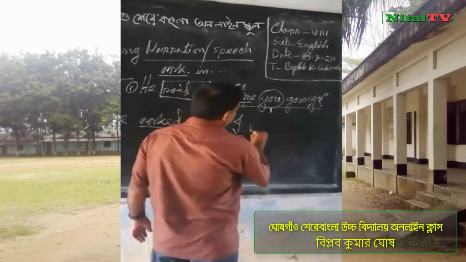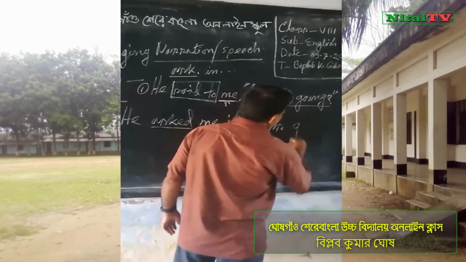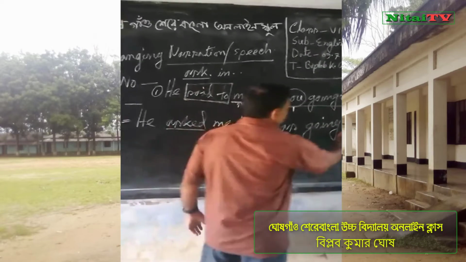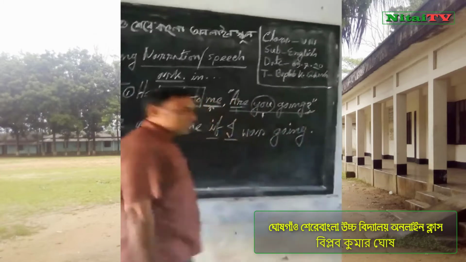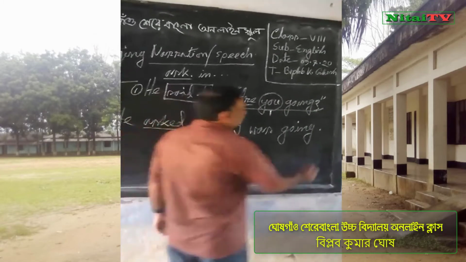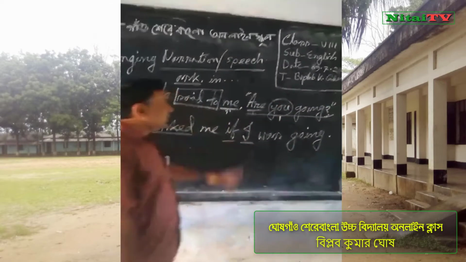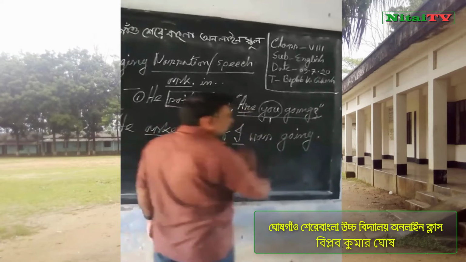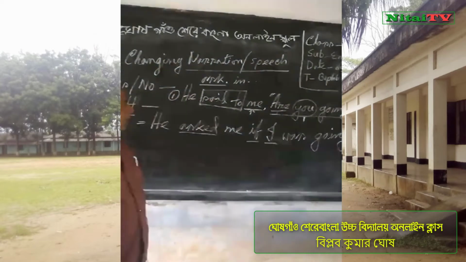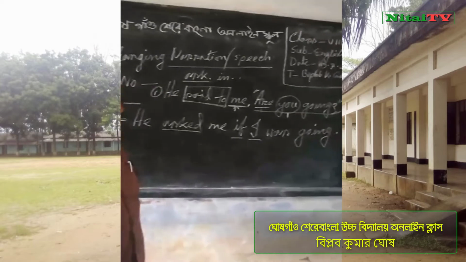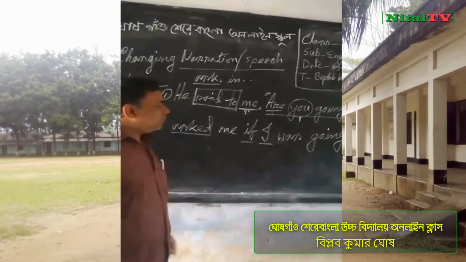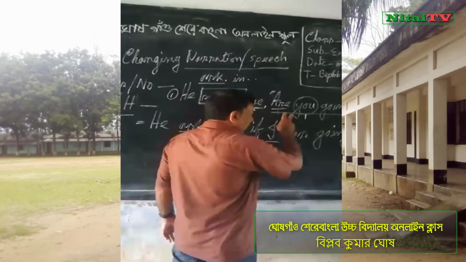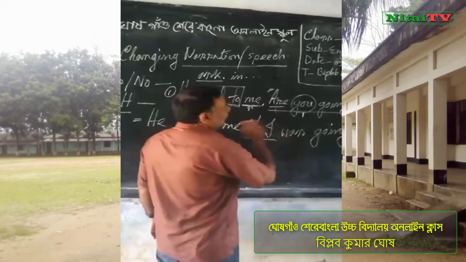So, I was going. And this is full stop. Here was question mark, and it will change full stop because this is the interrogative sentence and this is the assertive sentence. In the narration, when you change direct to indirect narration, every sentence will be assertive.